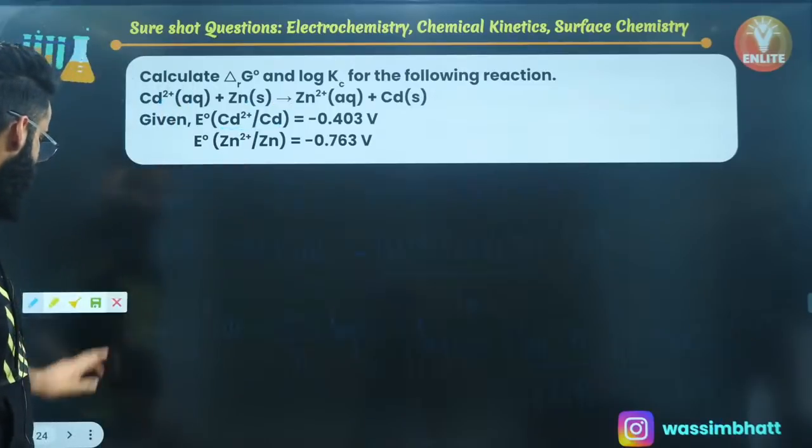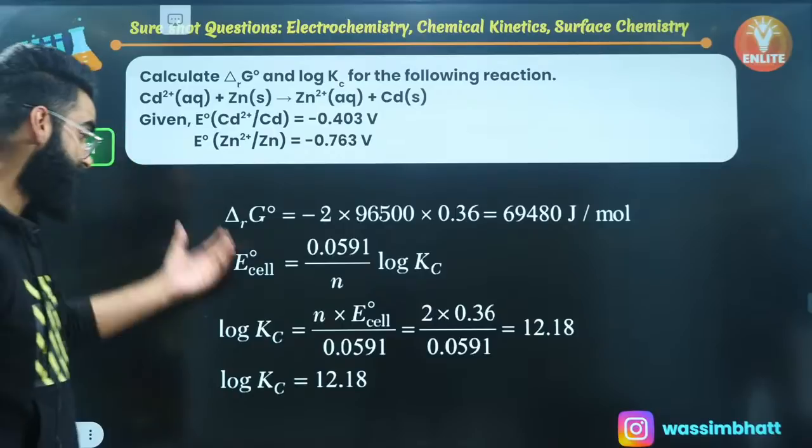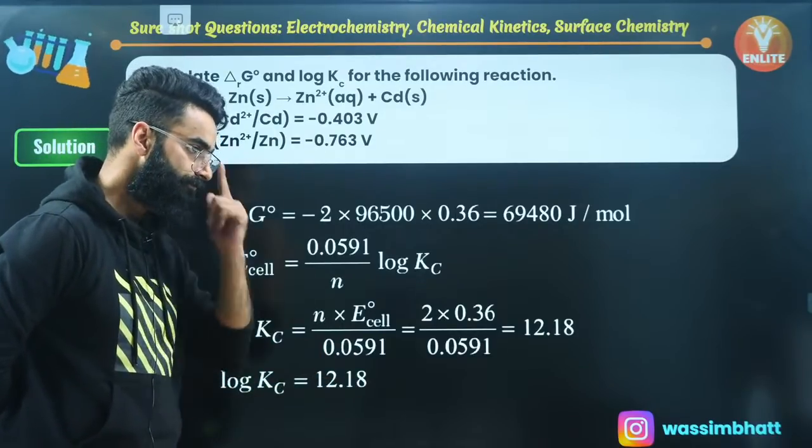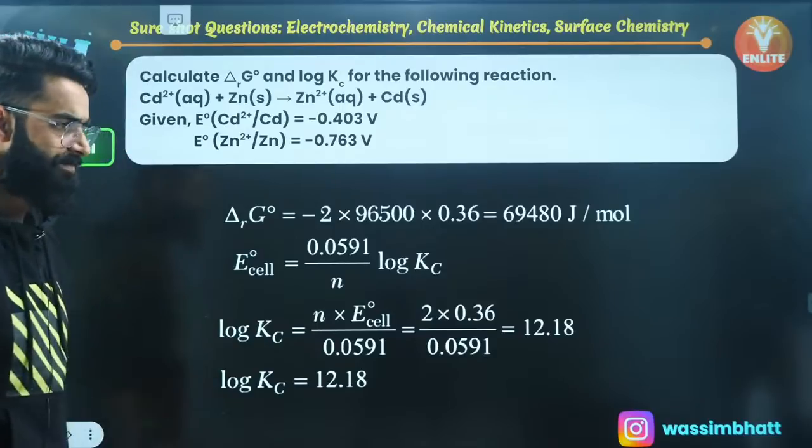Let me quickly know in the chat, people, if it's clear to everyone. So that's how you are doing it exactly, and log Kc finally comes out to be 12.18. Yes, Selva, you're absolutely right.